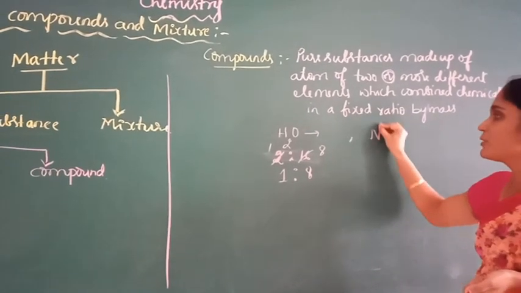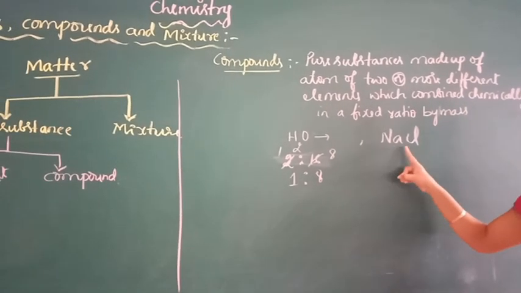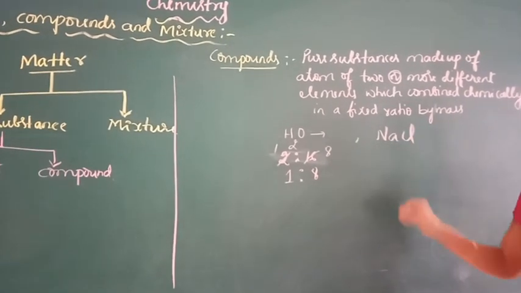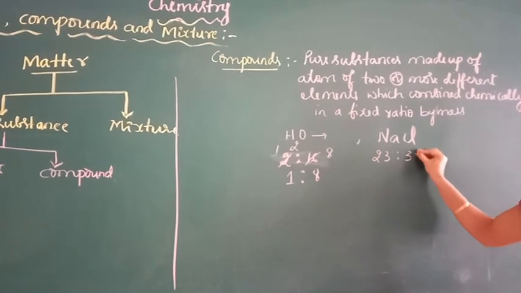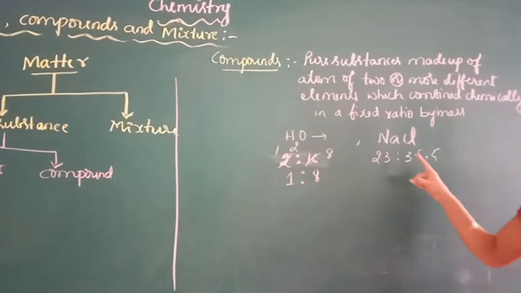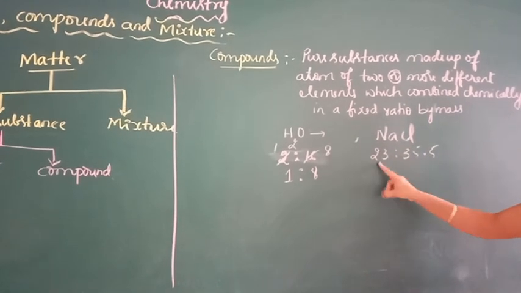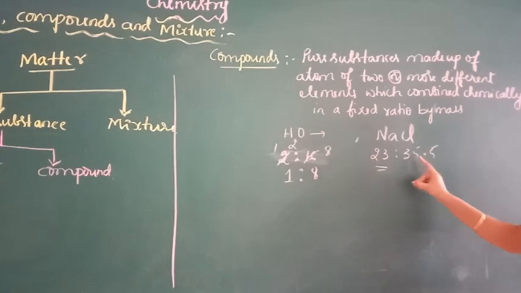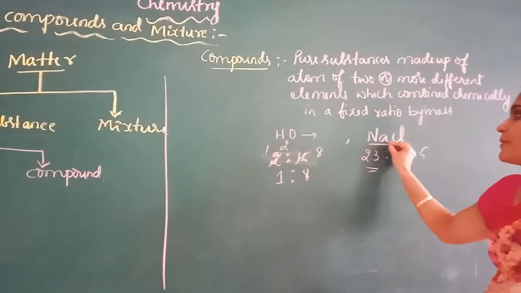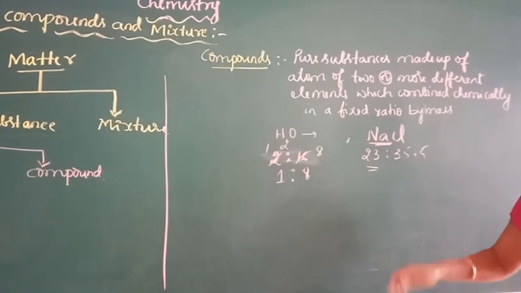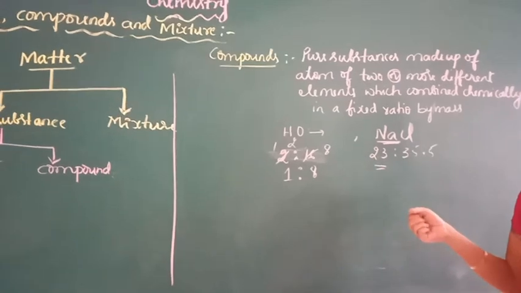Another example is sodium chloride. It is a compound made up of sodium and chlorine. The combining ratio of sodium and chlorine is 23:35.5. So sodium chloride is a compound made up of sodium and chlorine which combine chemically in a fixed ratio by mass of 23:35.5. The properties of compounds are entirely different from those of individual or constituent elements.